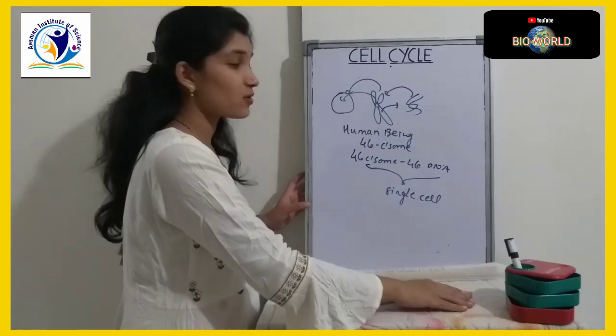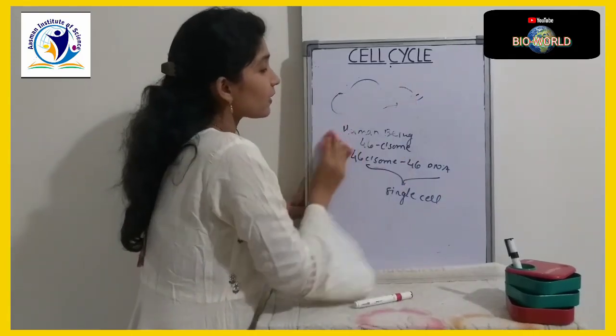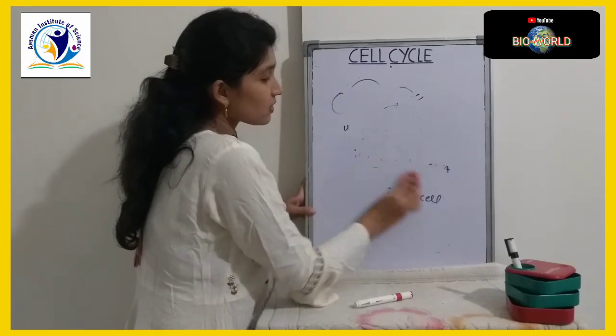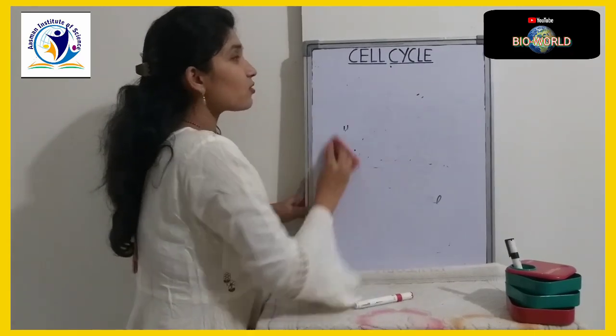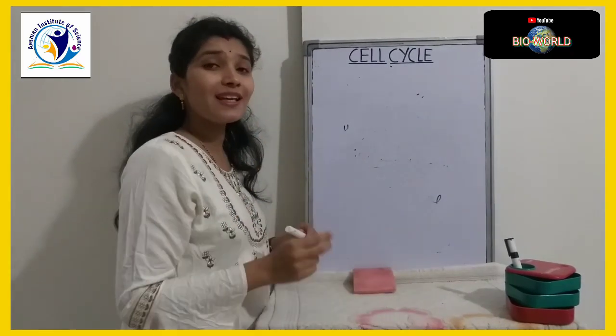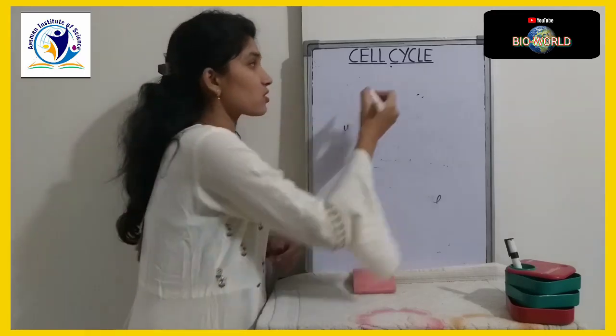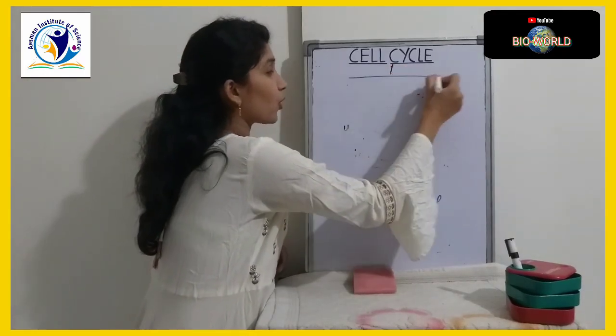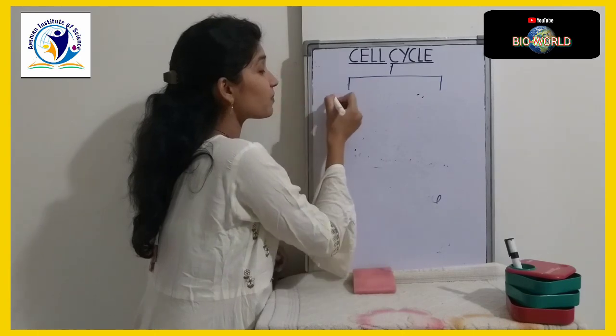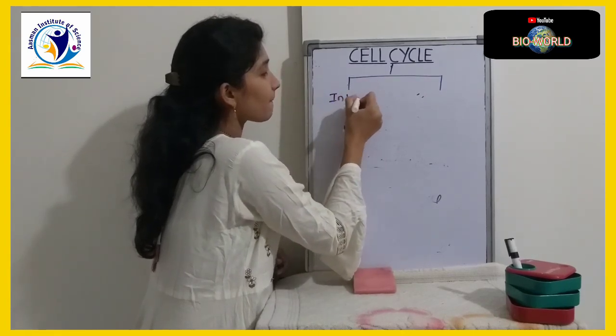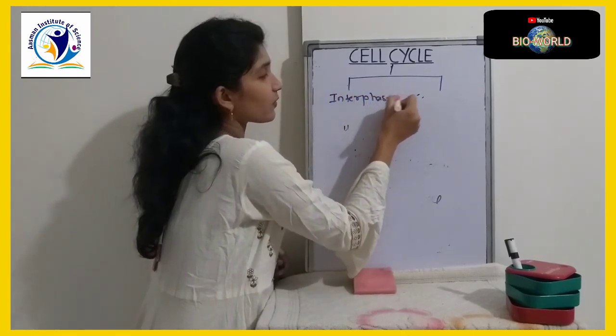Now we will discuss the cell cycle. The cell cycle is broadly classified into two steps, that is interphase and M phase.